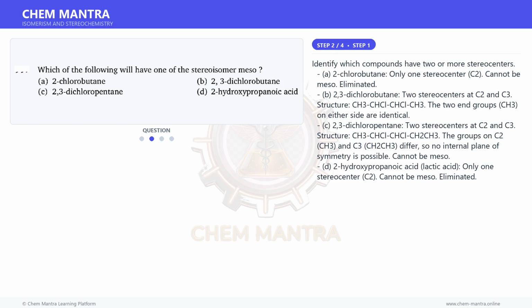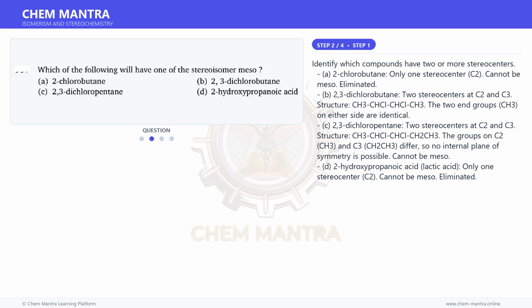Moving on to the next step. Identify which compounds have two or more stereocenters. A. 2-chlorobutane, only one stereocenter, C2. Cannot be meso. Eliminated. B. 2,3-dichlorobutane, two stereocenters at C2 and C3. Structure CH3, CHCl, CHCl, CH3. The two end groups, CH3, on either side are identical.